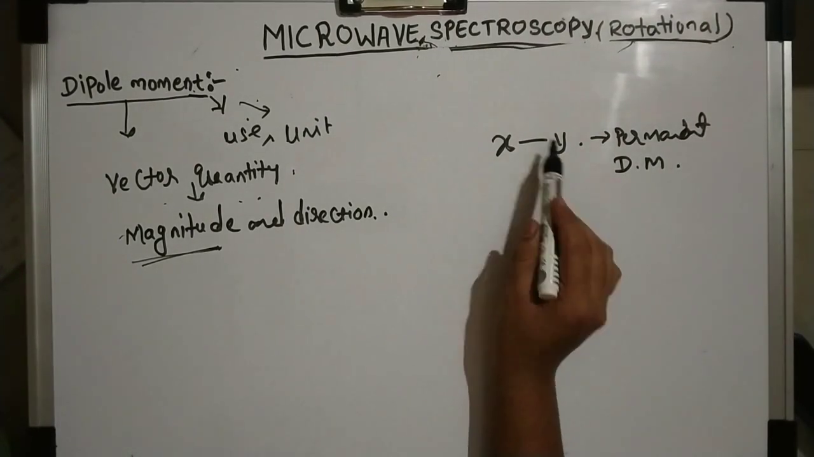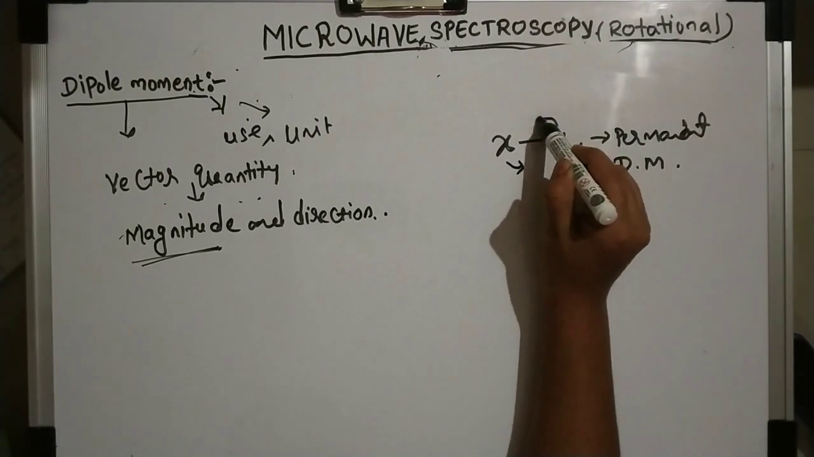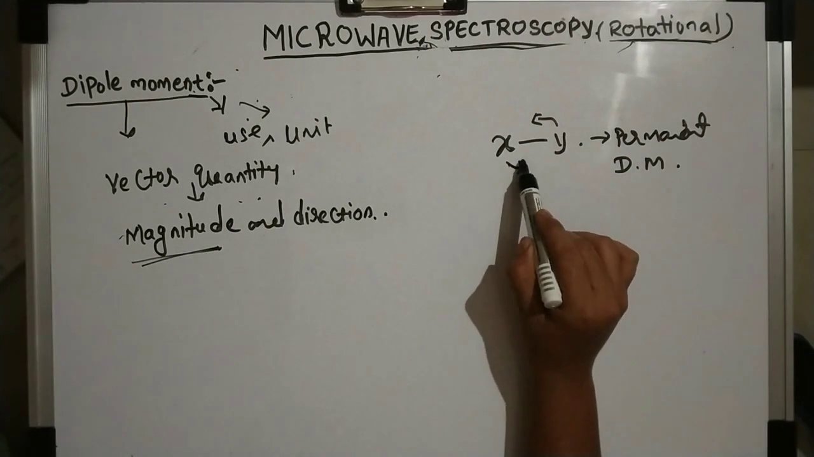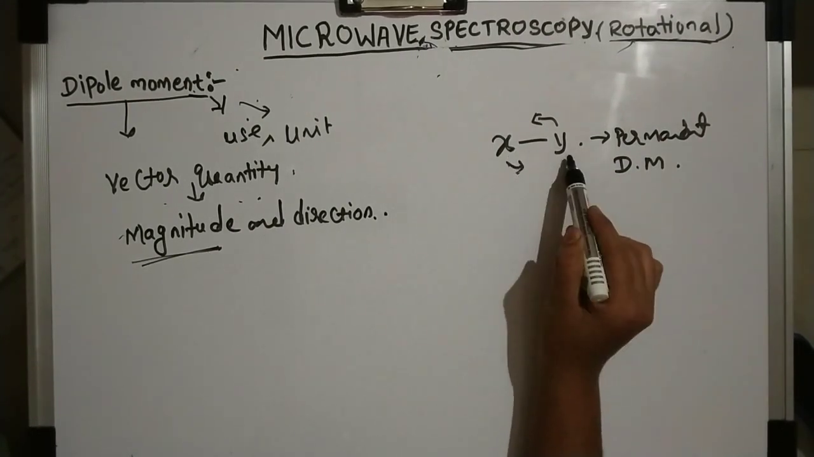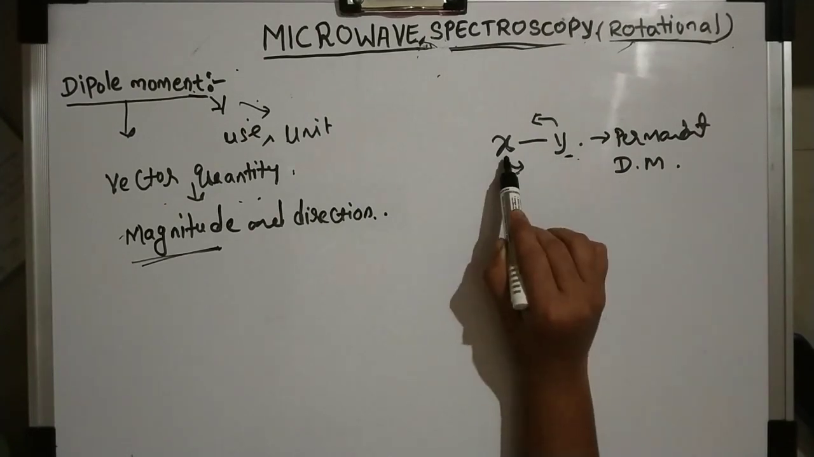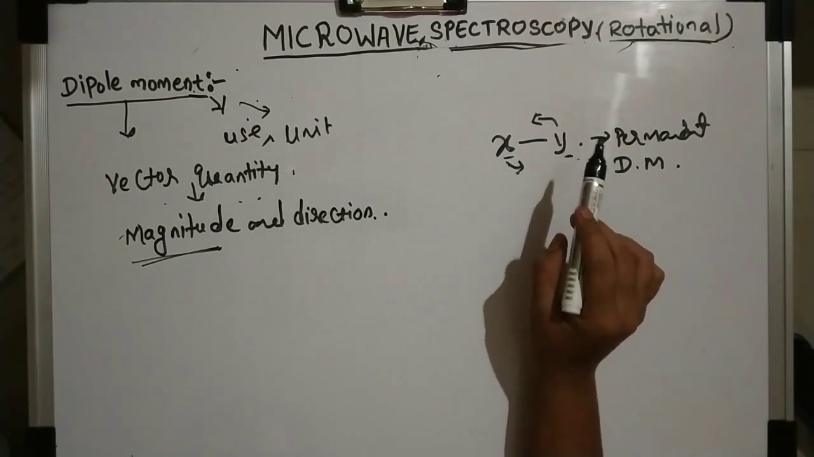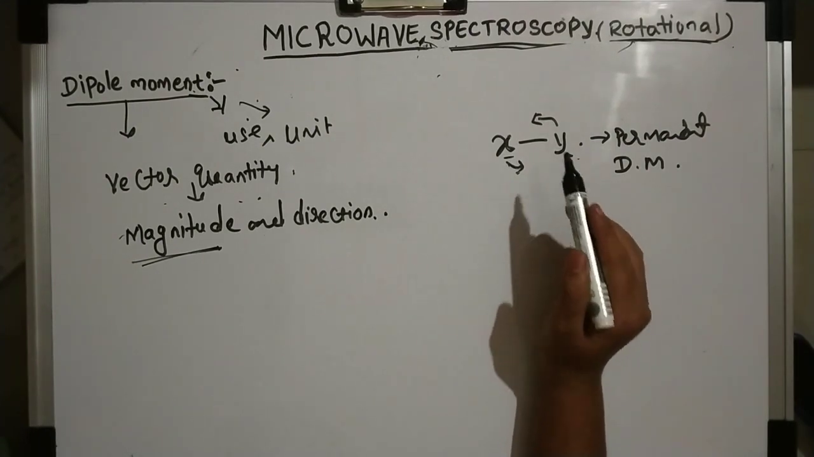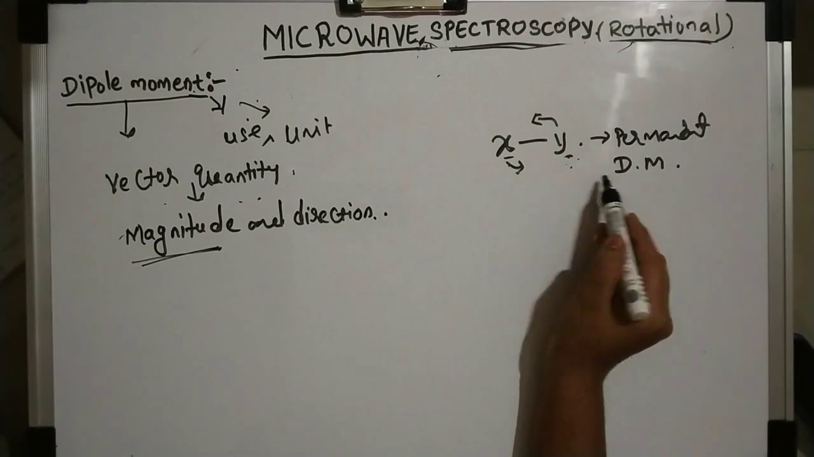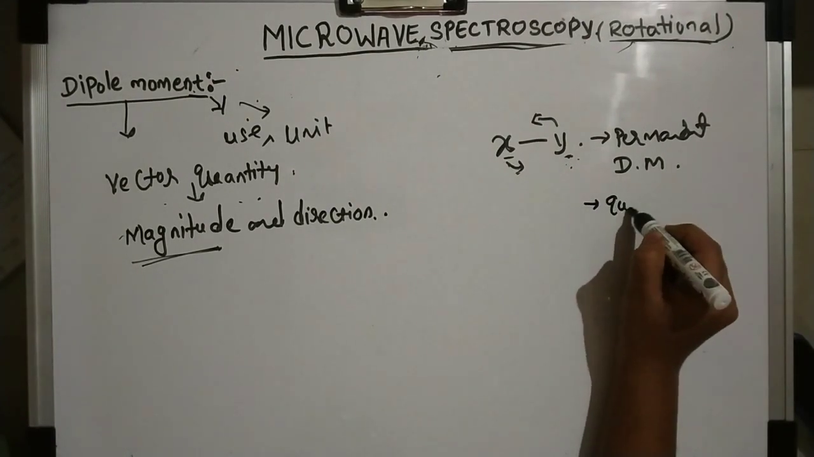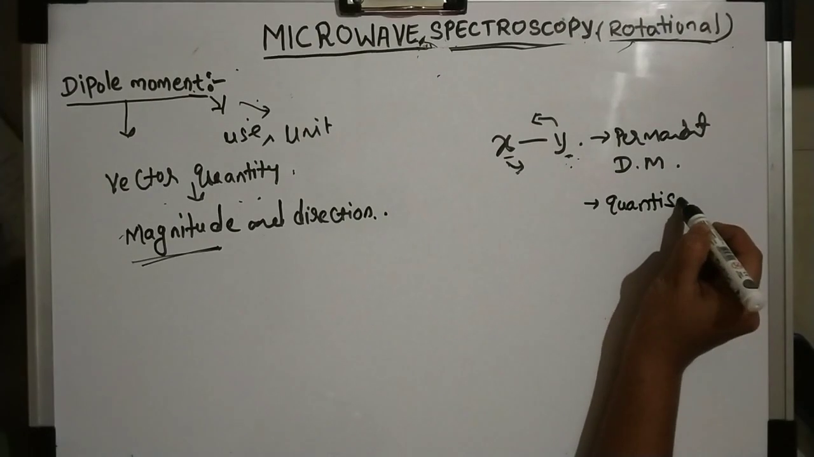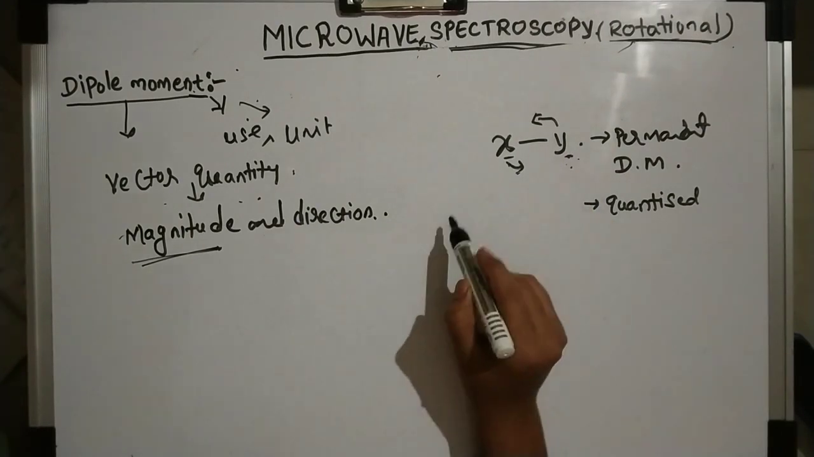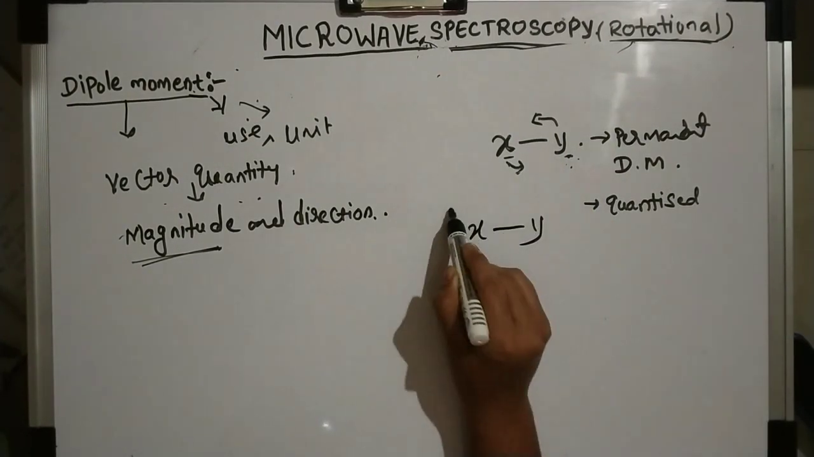If this molecule rotates like this, it has some energy. There will be some energy whenever it is rotating, and one atom has high electronegativity and another has low electronegativity. The high electronegativity atom has more energy, and that energy is quantized. Suppose I have this molecule in the plane, like this.